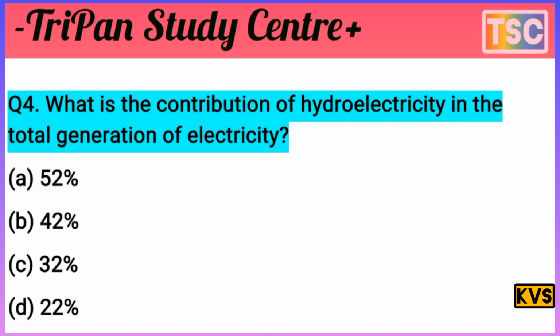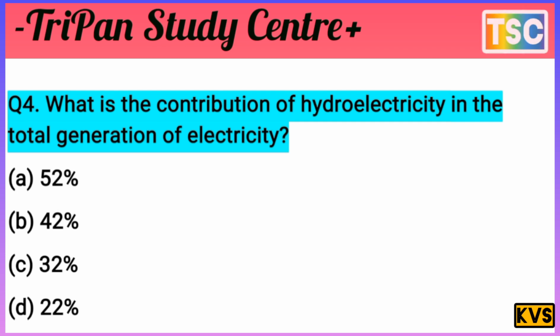Next question on your screen. What is the contribution of hydroelectricity in the total generation of electricity? You know that the question is clear. That's important here. A option 52%, B is 42%, C 32%, D 22%. That's the most important.